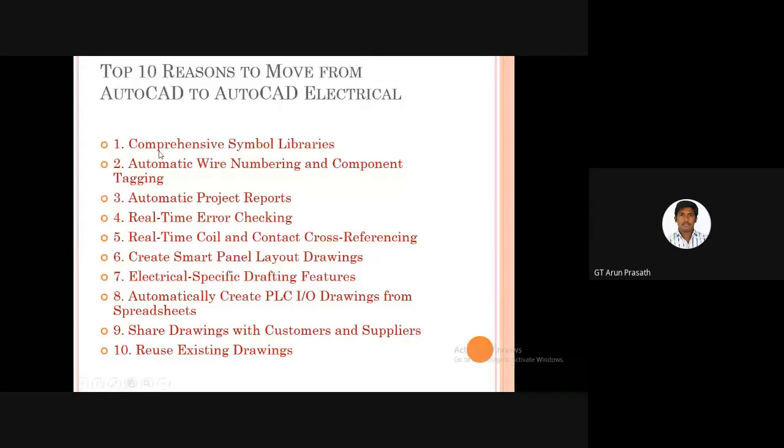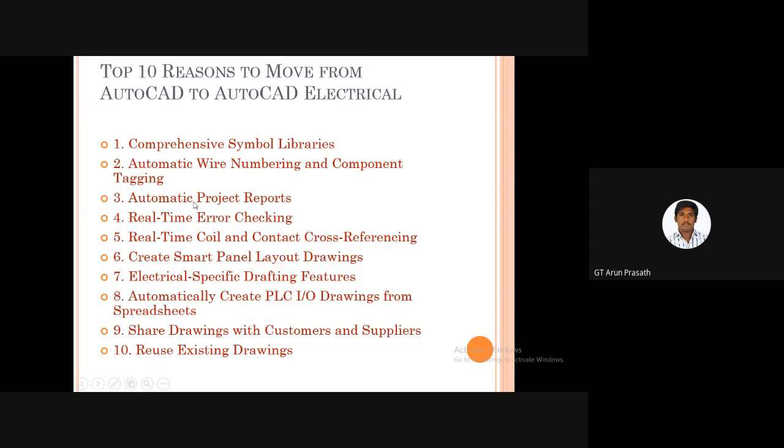The second one is automatic wire numbering and component tagging. If we select multiple wires at the same time using the AutoCAD Electrical software, for example 10 wires at the same time, then the 10 wires we selected will appear with different numbers. These are all pre-built options in AutoCAD Electrical.